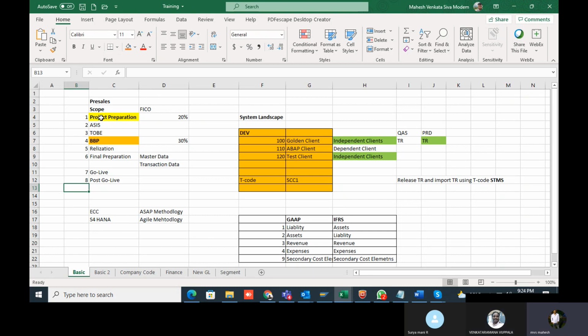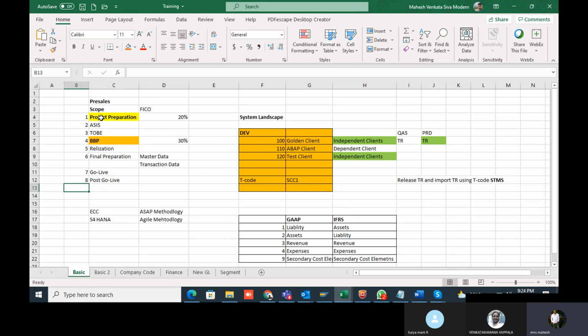Coming to project preparation, we have the kickoff meeting. In the kickoff meeting, we introduce ourselves to the client: who the project manager is and which resources are going to handle this project.